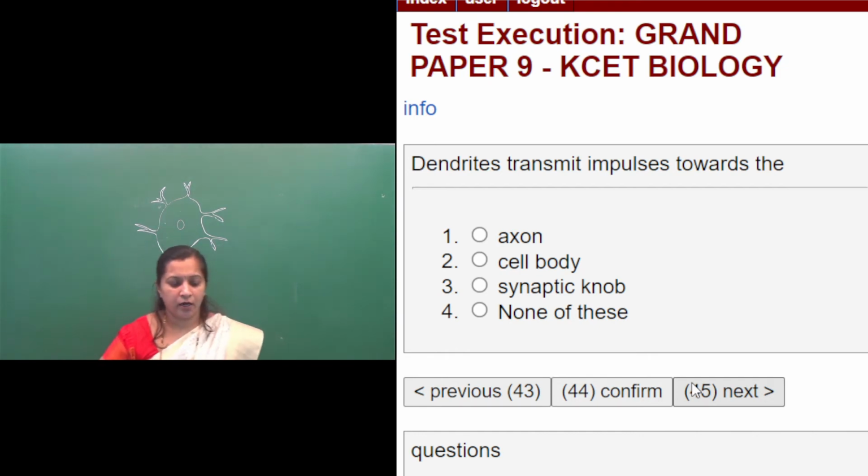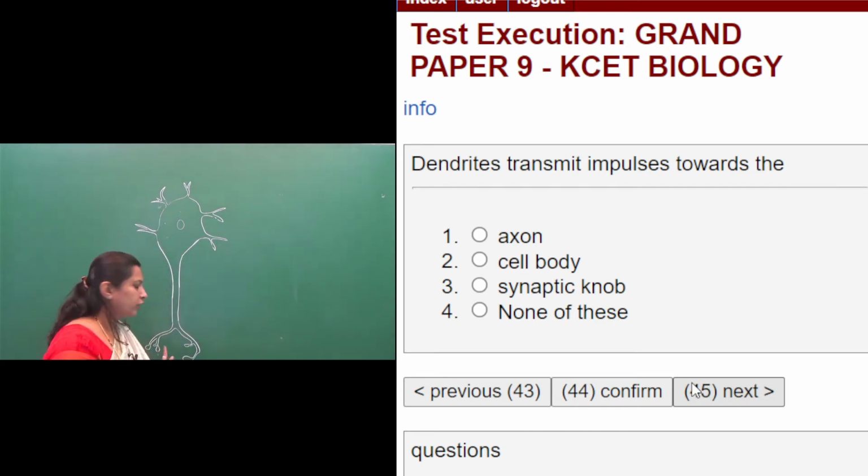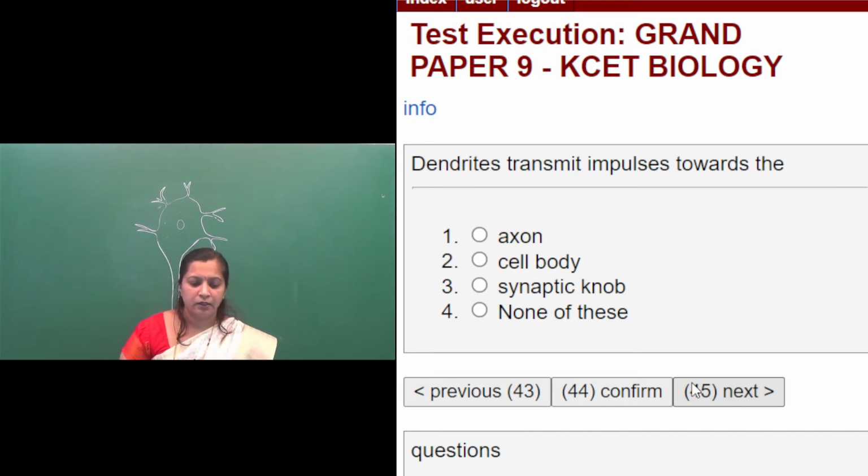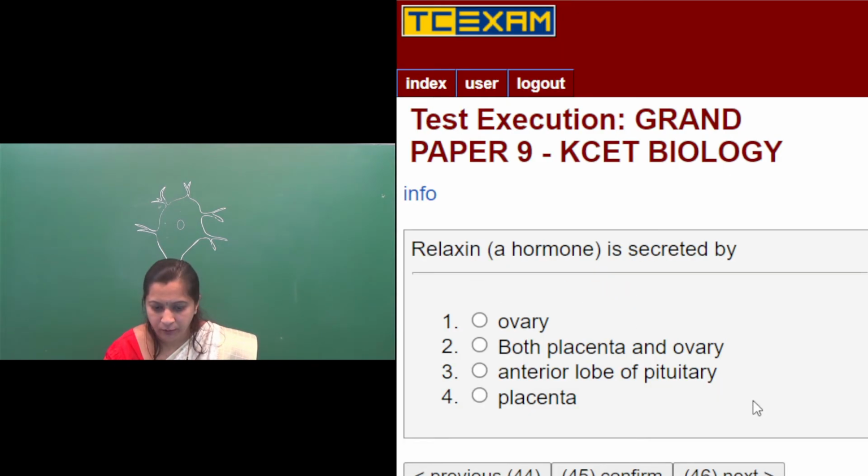So the right option is the cell body. Got it? Second one is the right option.